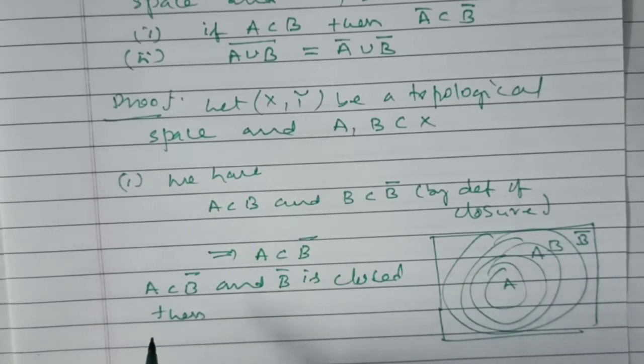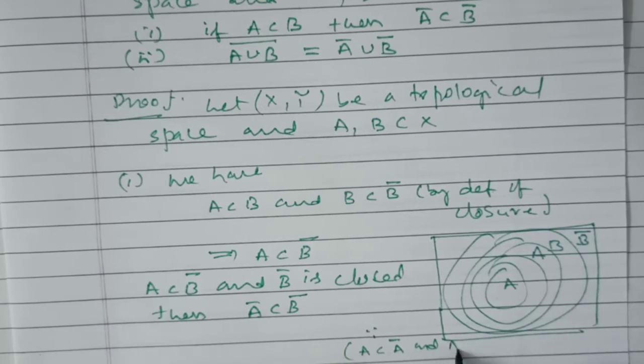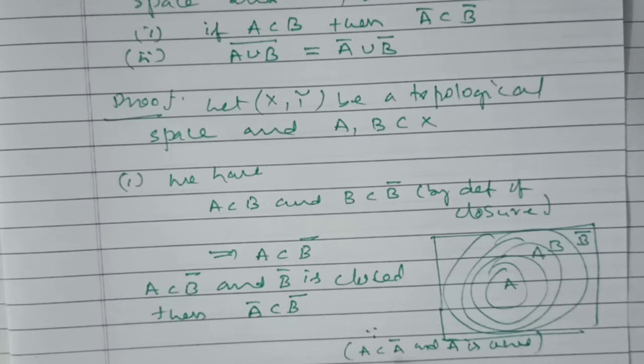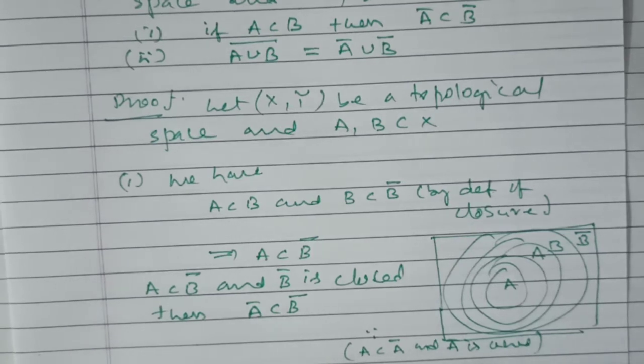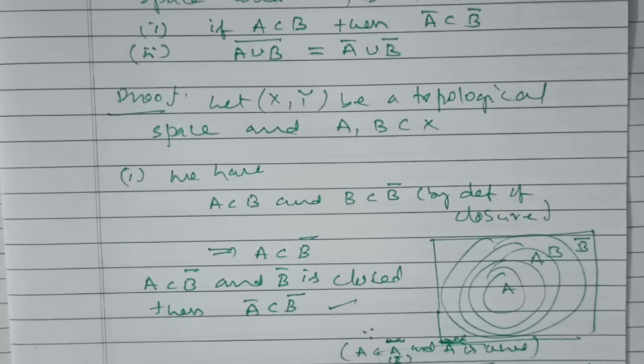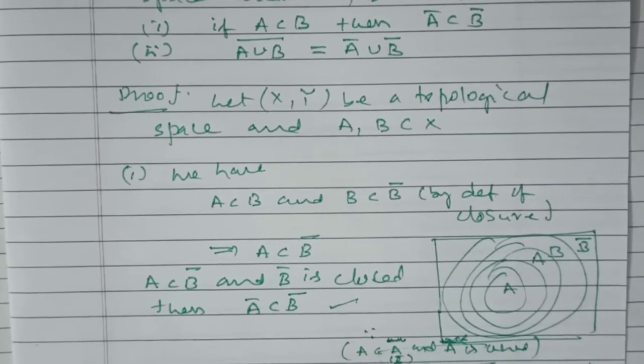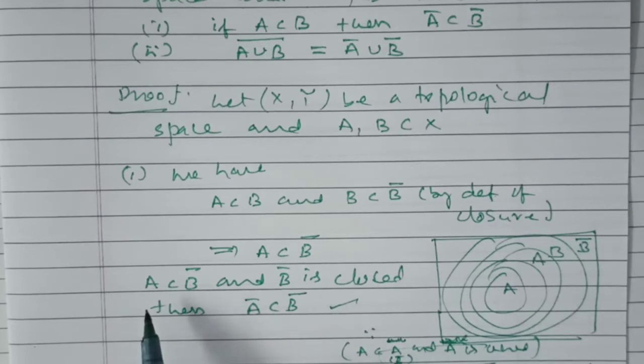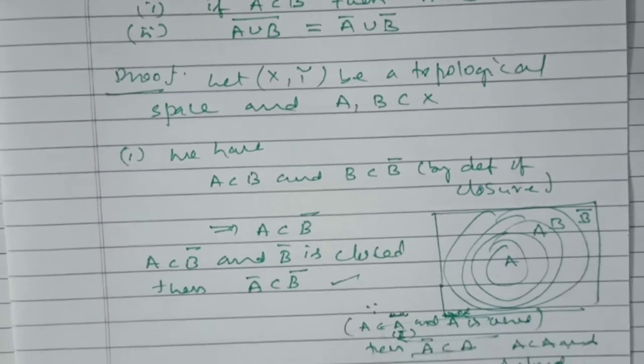Then A bar must be a subset of B bar, because if A is a subset of a closed set, automatically its closure must be a subset of that set. Here A is a subset of B bar and B bar is closed, so A bar is a subset of B bar.